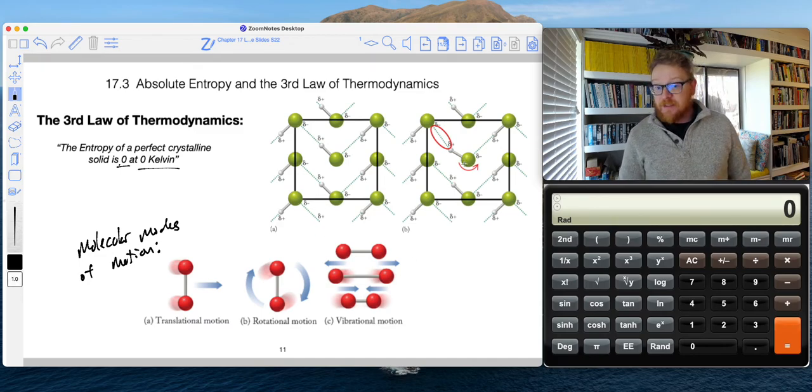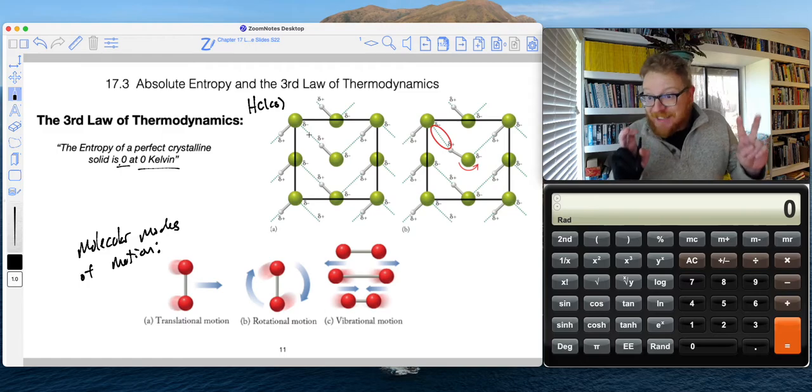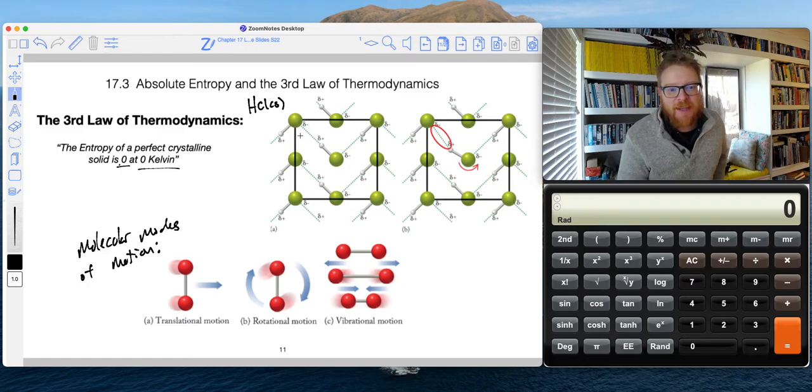If we think of this as a crystal, this is actually solid HCl. And you notice when we have solid HCl at 0 Kelvin, it is going to make this perfect crystalline structure where everything is all lined up, kind of like how we talked about crystalline structures in solids.